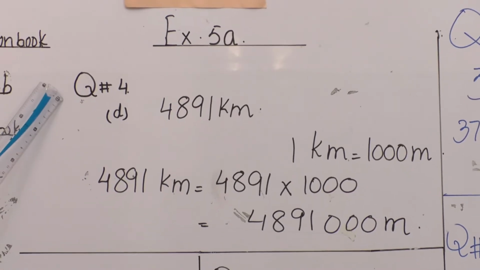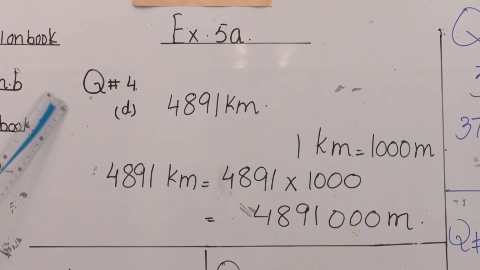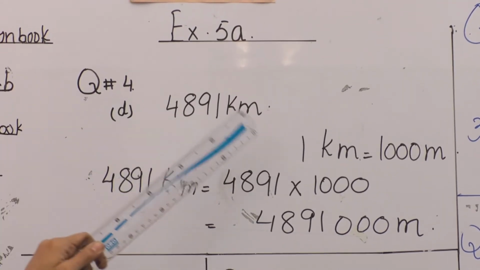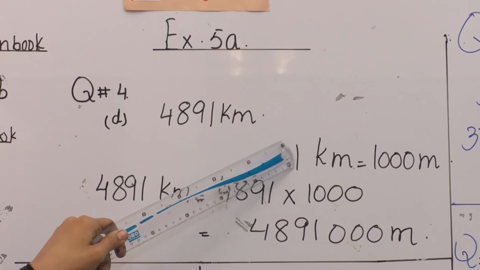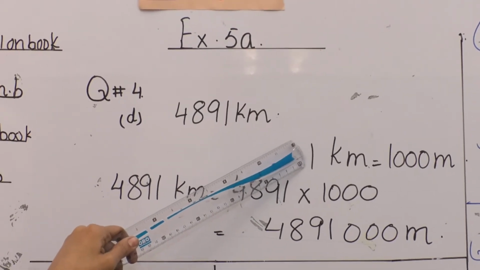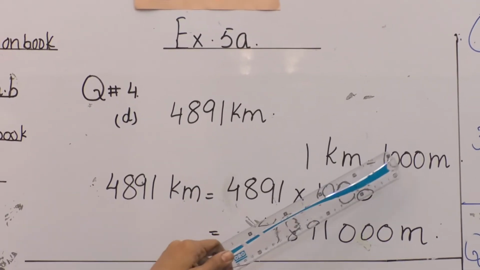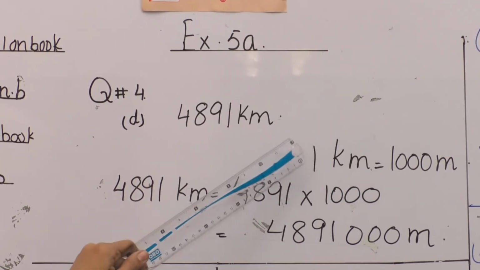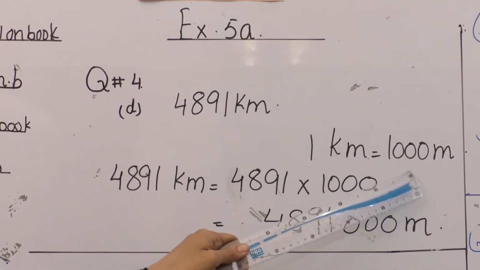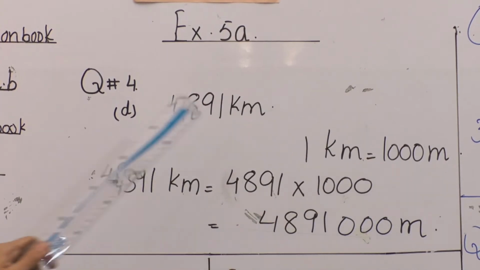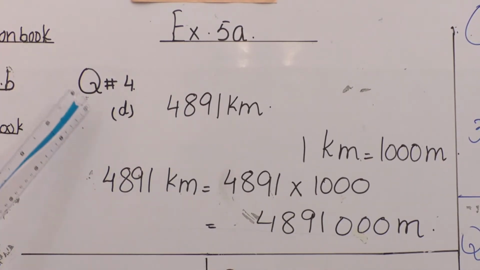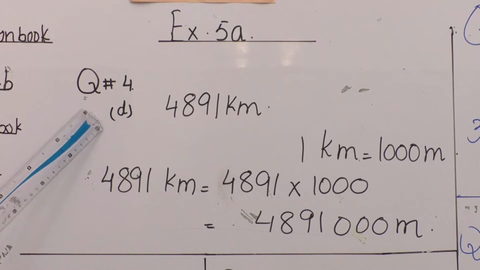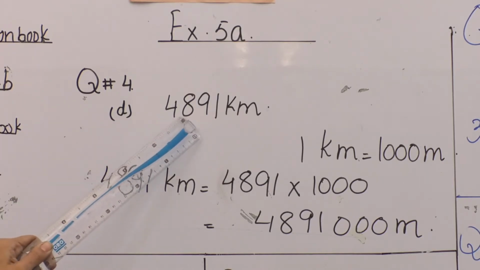Okay students, come to exercise 5A, question number 4. Before starting the question, let me first tell you that there are also some conversions of units of measurement. We can convert kilometers into meters, and when we convert kilometers into meters, 1 kilometer will always be equal to 1000 meters. So we start question number 4. Here we have done part D, and you will do the rest of the parts by yourself.